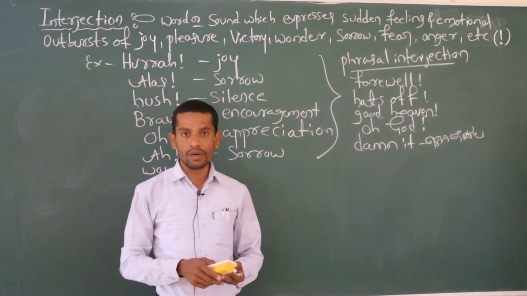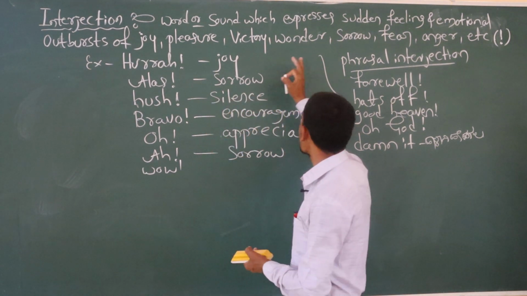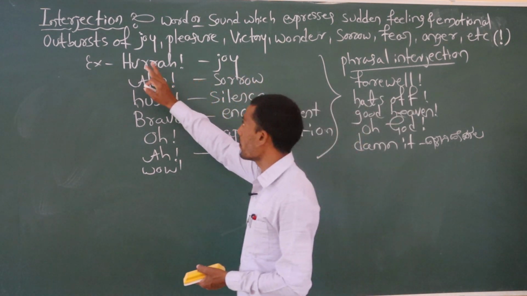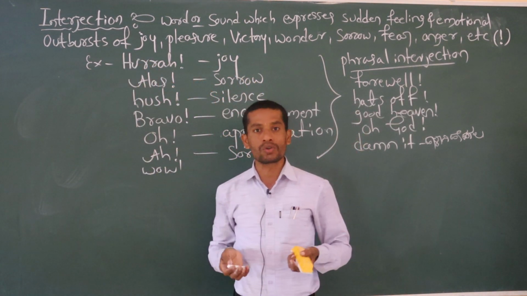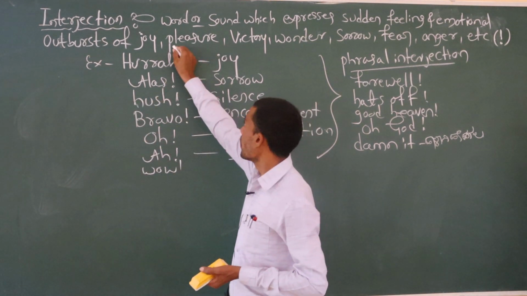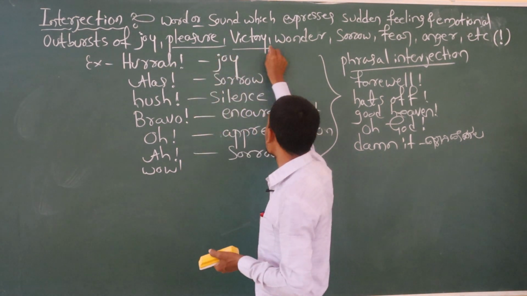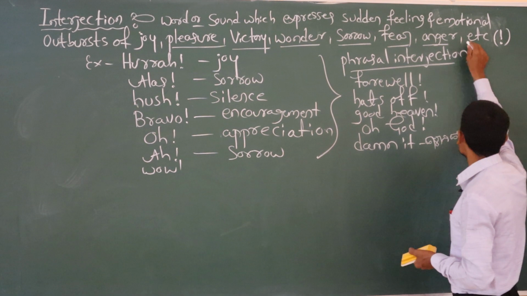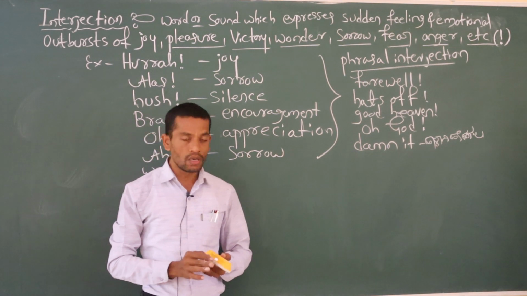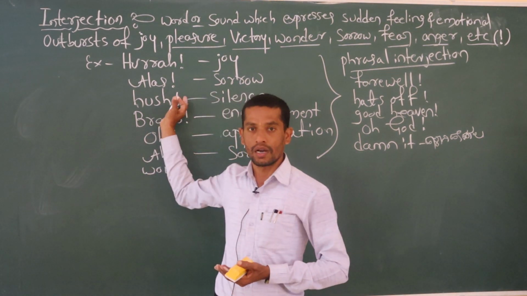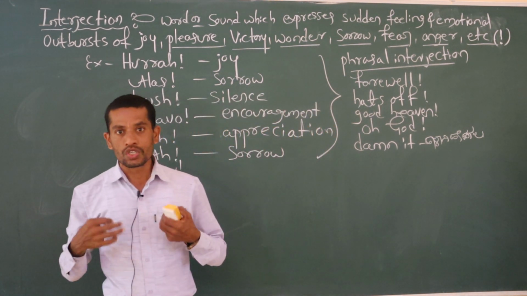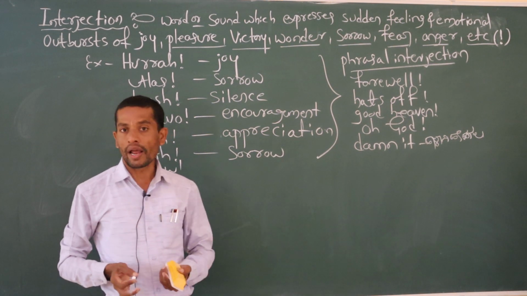Interjection is a word or a sound. It expresses some sudden feeling or emotional outburst of joy. Whenever we are joyful, we do not control our feelings. Immediately we feel very happy. It expresses victory, wonder, sorrow, fear, anger, etc. Just understand the definition: interjection is a word or sound that expresses sudden feelings or emotions like pleasure, sorrow, wonder, fear, anger, etc.